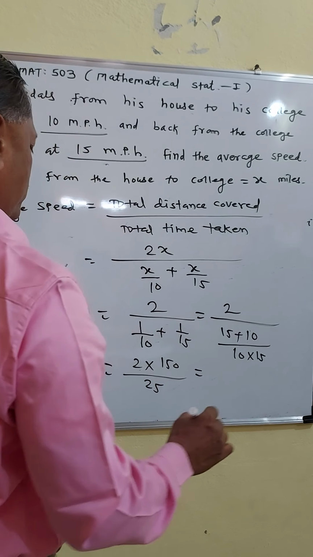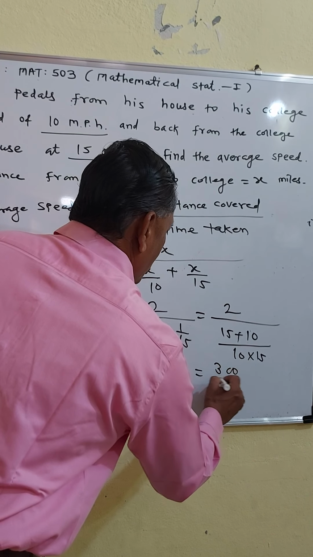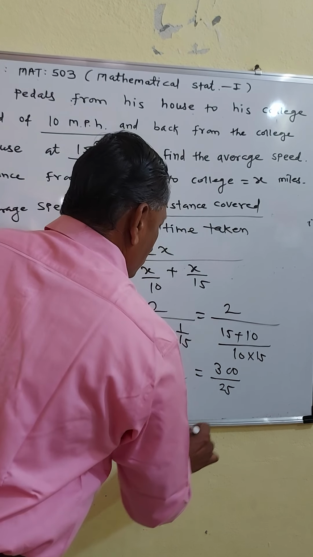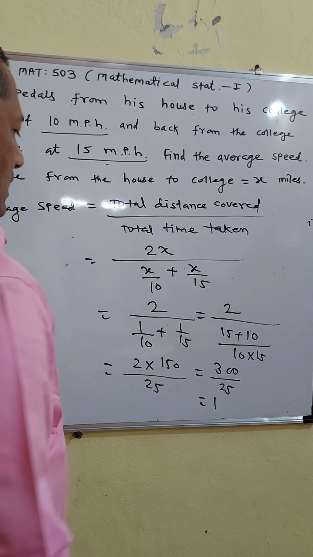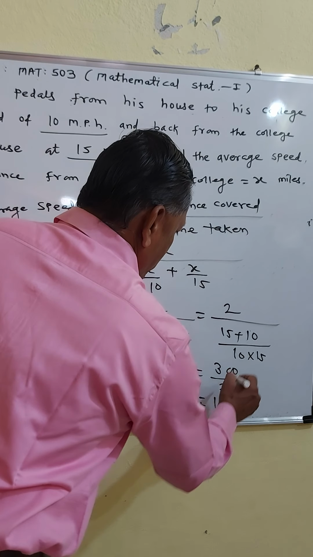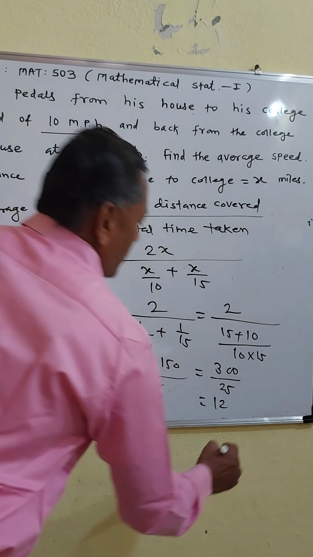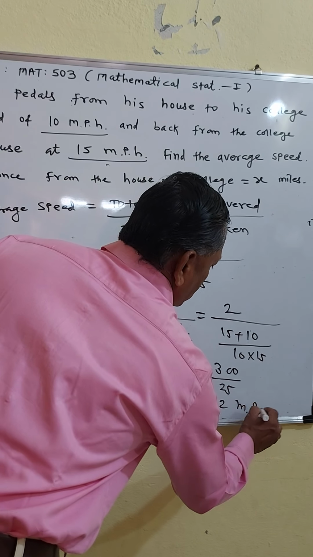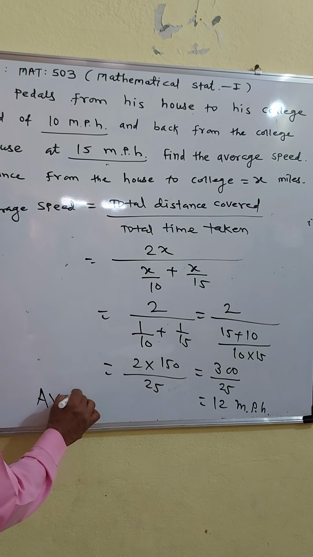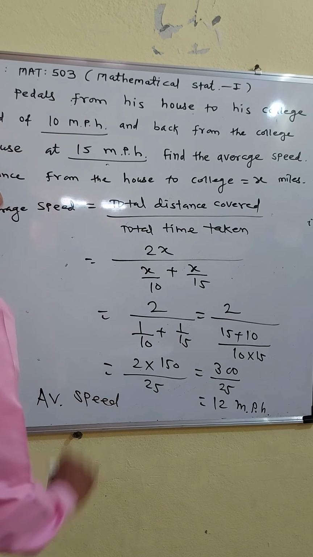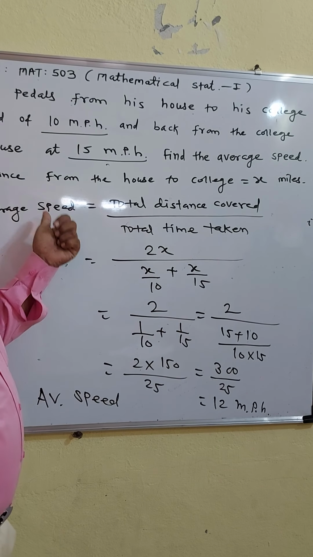So it is 300 upon 25, which is 12. Therefore, average speed is equal to 12 meter per hour. In this way, you find the average speed.